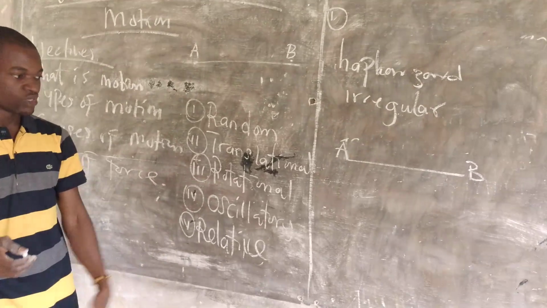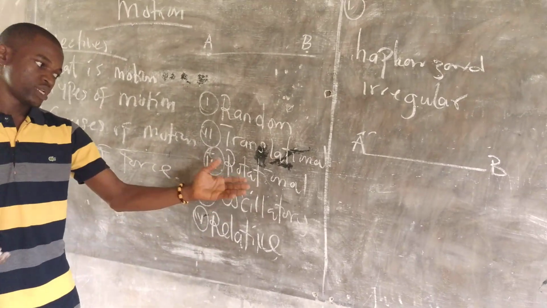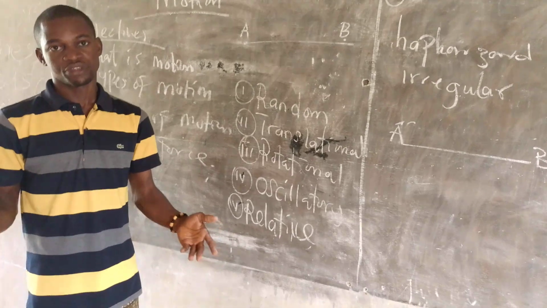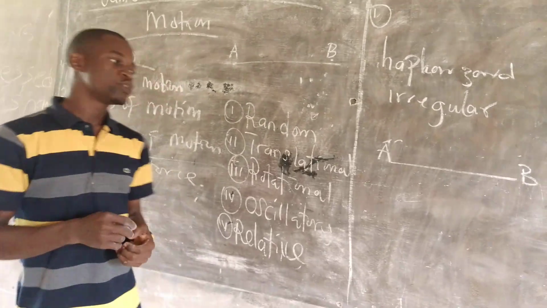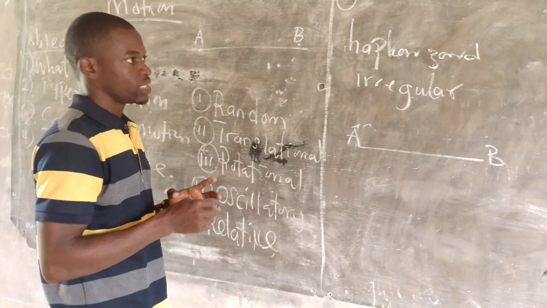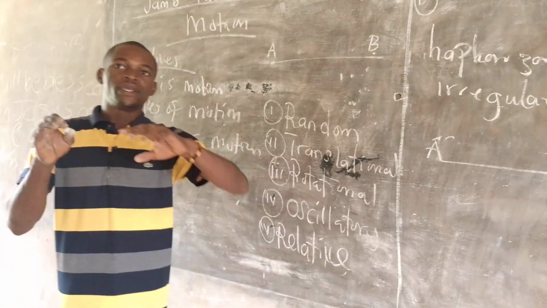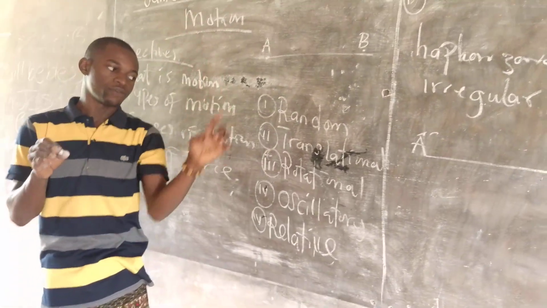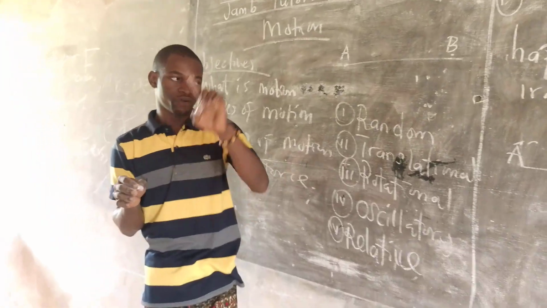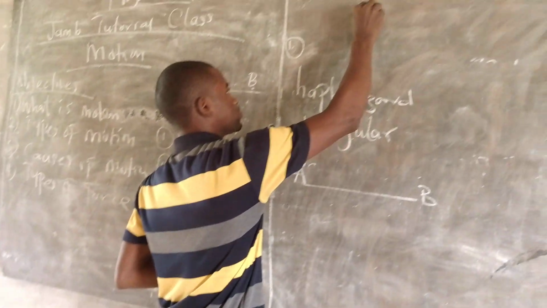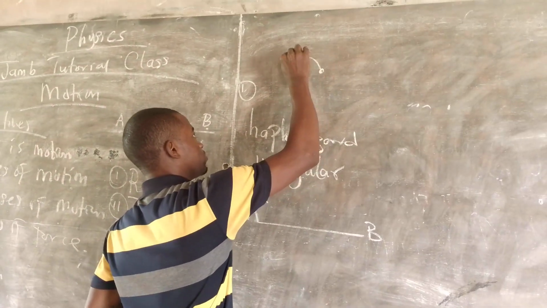Now let's come to the next one, which is rotational motion. What is rotational motion? It is the movement of a body around a fixed point, when the body is moving in a circular form. For instance, a fan. I believe we have all seen a fan before.